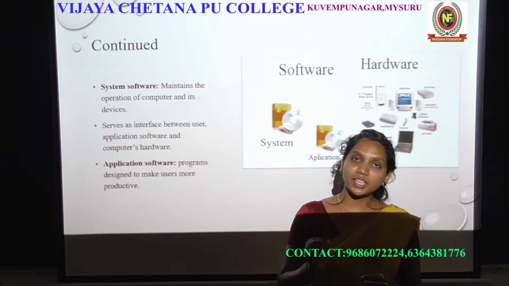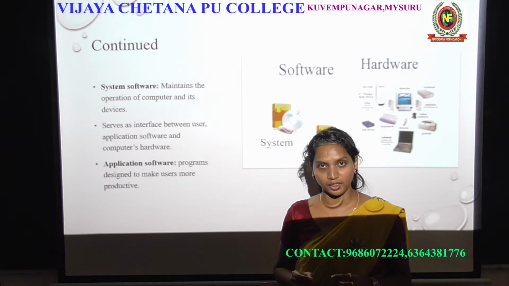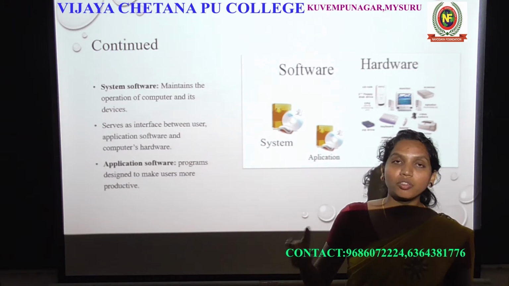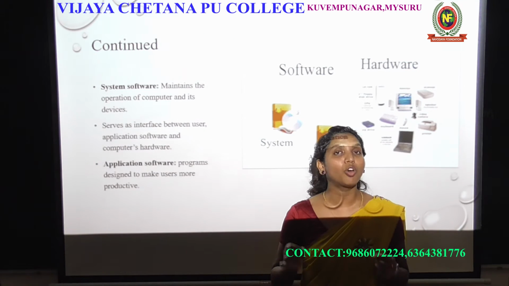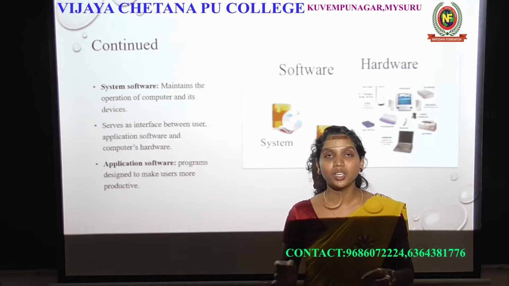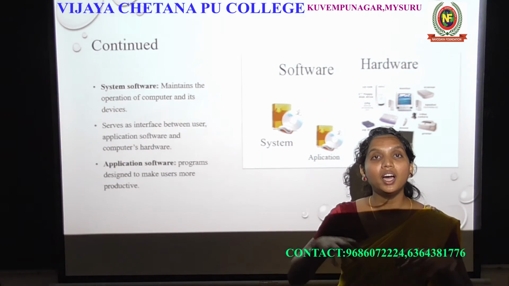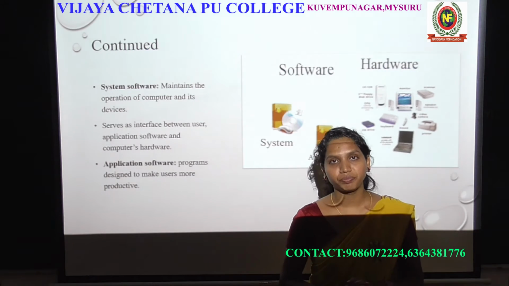What does that mean? Without an operating system, can you use any mouse or keyboard? No. Even your mouse and keyboard do not work without an operating system. Once you install the operating system, then only can you use all the physical parts connected to the computer.